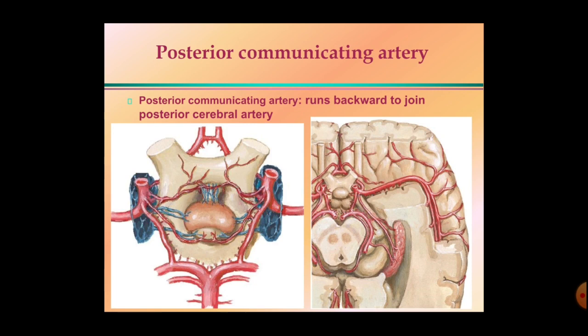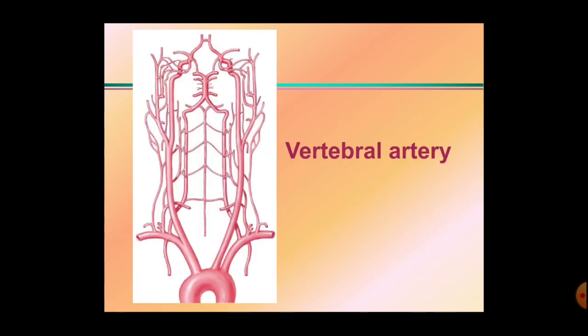The next branch present there is the posterior communicating artery. In the picture here, this is the posterior communicating artery. This is the main channel which connects the internal carotid arterial system with the vertebrobasilar arterial system. Next we will discuss the vertebral artery. So we have seen the 4 branches arising from the internal carotid artery. The 5th branch, the ophthalmic, we are not going to study as we have already studied it.